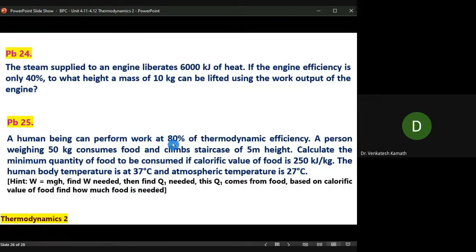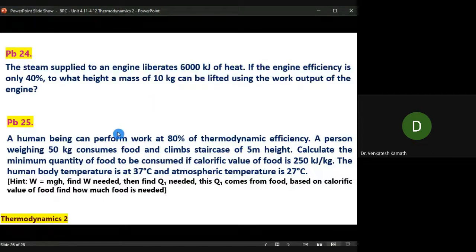It can perform at 80% of thermodynamic efficiency. What is this thermodynamic efficiency? It is the Carnot efficiency. 80% of Carnot efficiency. But what is Carnot efficiency? Calculate based on 37 and 27: T1 minus T2 divided by T1. That gives you the thermodynamic efficiency or Carnot efficiency.